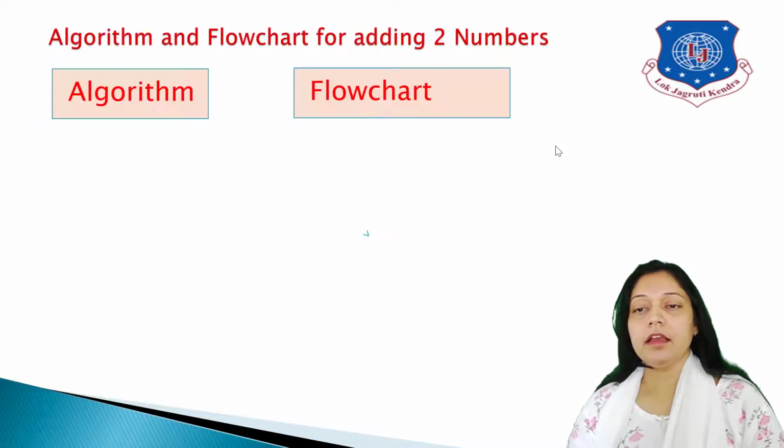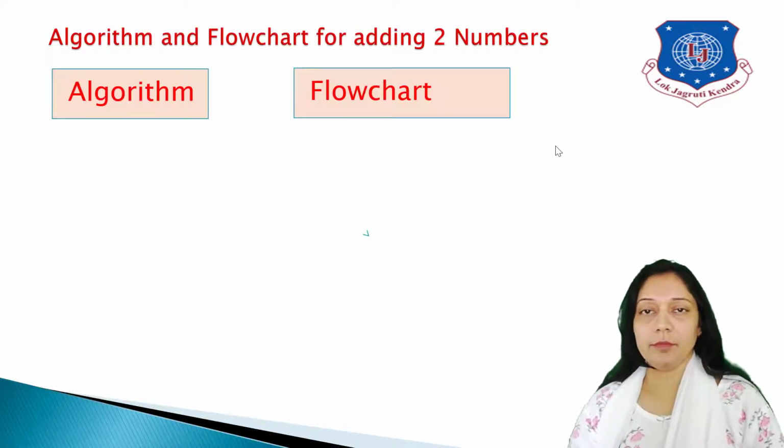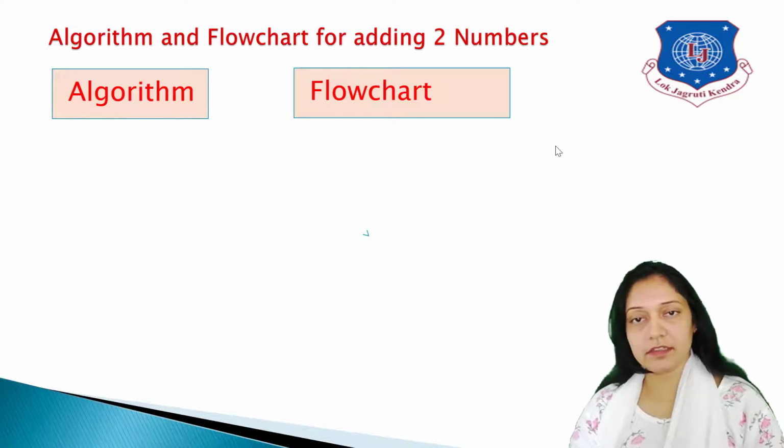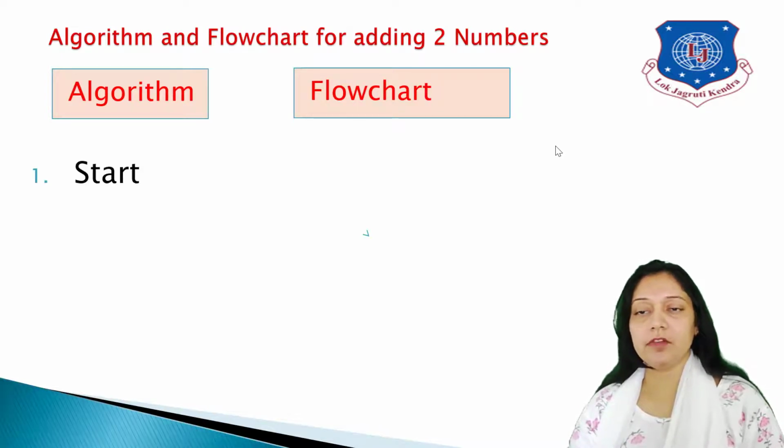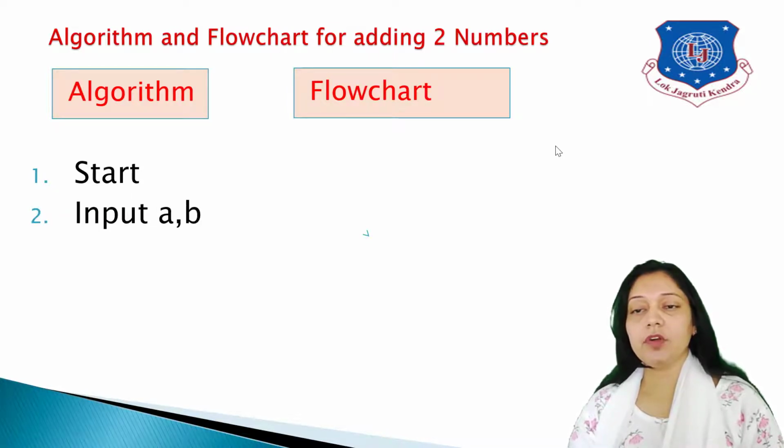Okay, so let's see one example of adding two numbers, for which we are going to write down the algorithm and also draw the flowchart. First is the algorithm. As I said, we'll start with the word start. So the first point would be start. Since I want to add two numbers, first I have to input those numbers.